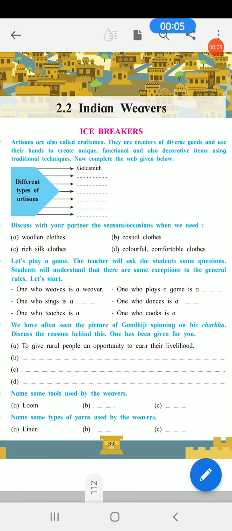Since yesterday we have started the second poem from our new syllabus, 2.2 Indian Weavers. The previous video was not visible properly, so let's take a quick recap of it.